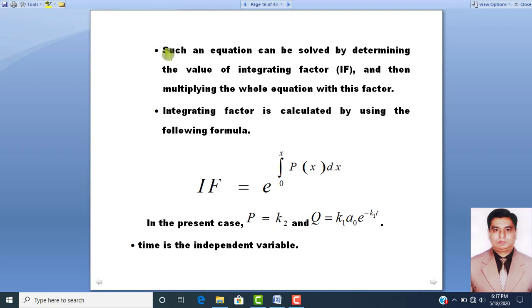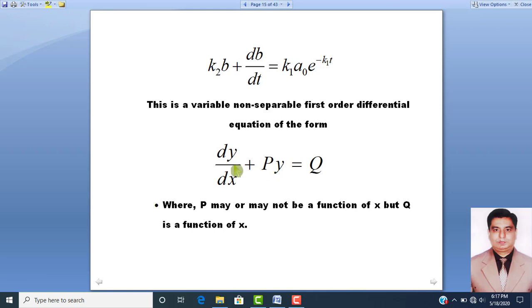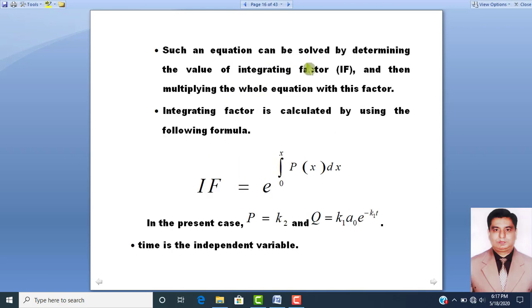Dear students, if you want to solve such an equation, then we have to find an integrating factor, that is IF. After determining its value, we will multiply the whole equation by this integrating factor, and the integrating factor will be calculated by using this formula.